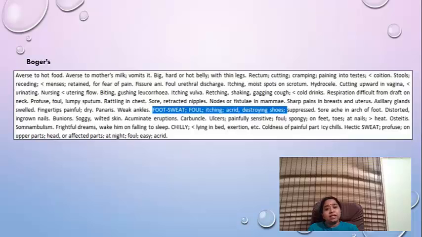So my learning in this case was, however simple the case might be, however commonly prescribed the remedy might be, you have to always repertorize, cross-refer in different Materia Medicas, and only then prescribe. In this whole case, I was very double sure, because in repertorization also I got Silicea, and when I cross-referred in the Materia Medica, I got the exact symptom she was suffering from. This destroying the shoe, I did not find in any other Materia Medica.